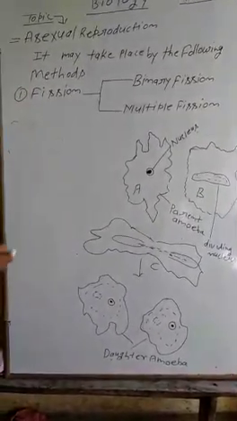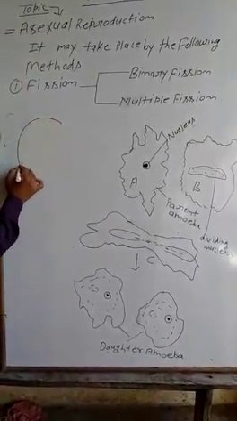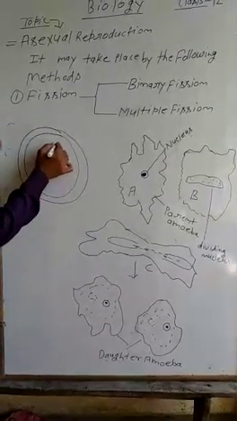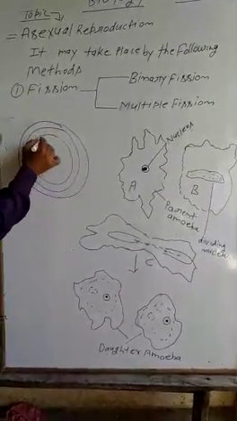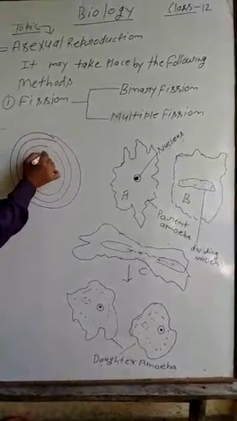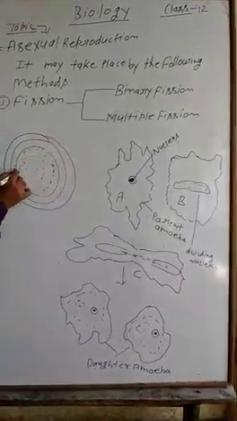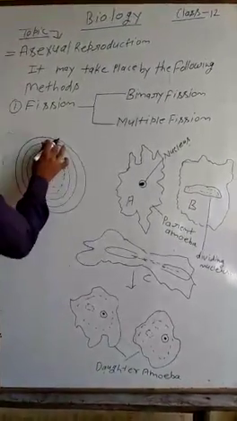Again, drawing the figure: one layer, two layers, three layers. Students, the three-layer cyst means the protective covering of malaria parasite and amoeba.